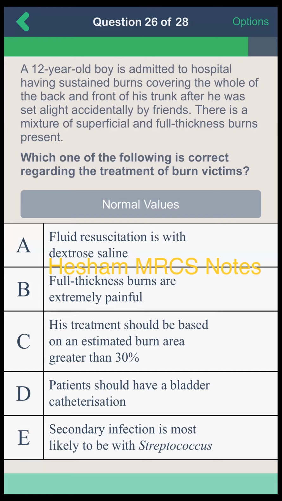A, fluid resuscitation with dextrose saline, that is false. It's with Hartmann solution. B, full thickness burns are extremely painful. That is false. They are not painful. C, his treatment should be based on an estimated burn area greater than 30%. Yes, that is correct. D, patient should have a bladder catheterization for urinary output monitoring. That is also correct. E, secondary infection is most likely to be streptococcus. No, false, it is staphylococcus.